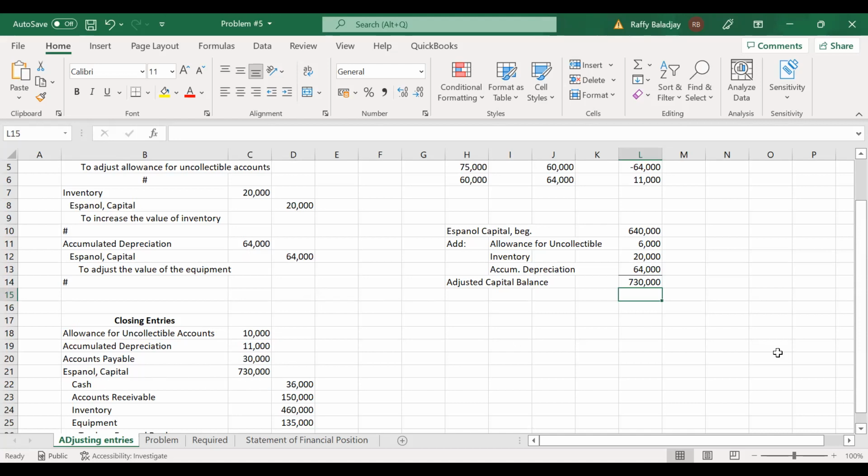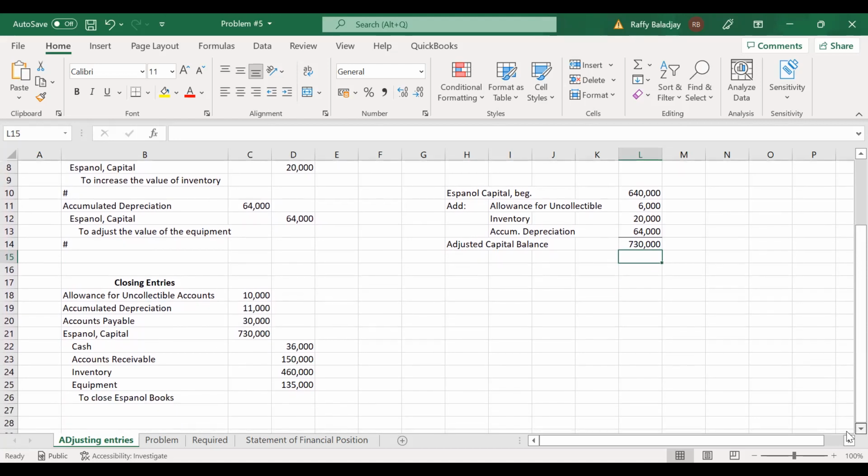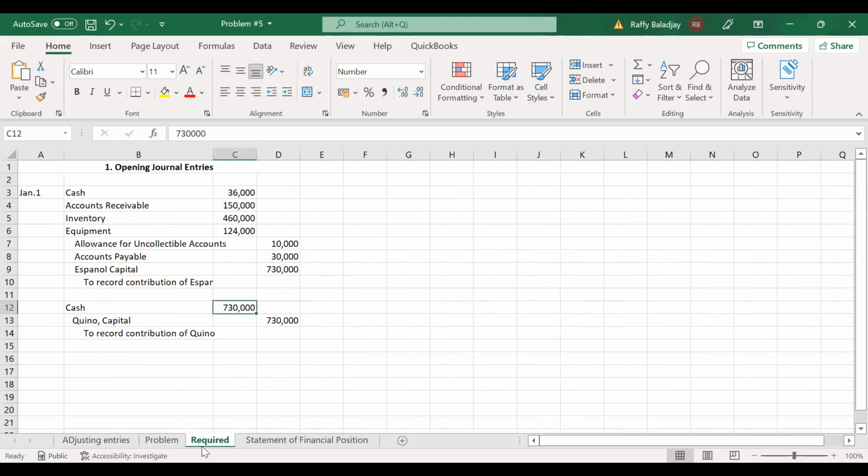730,000 is debited. And you will debit cash, 36,000. Accounts receivable, 150,000. Inventory, 460,000. And then equipment, 135,000. Now, you have closed the books of Hispanol. The next thing you do is to record these accounts into the new book of the partnership.